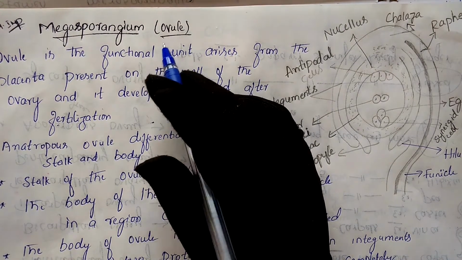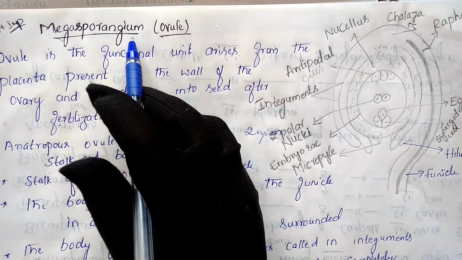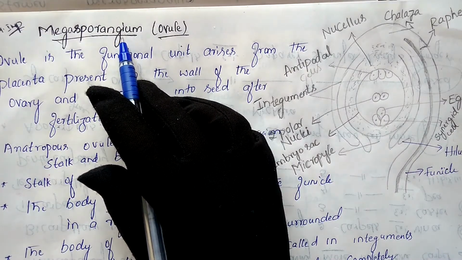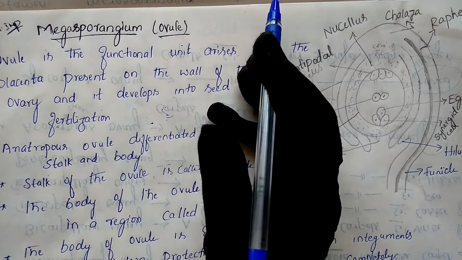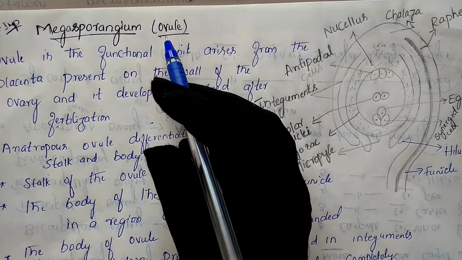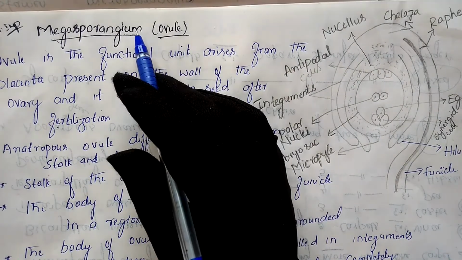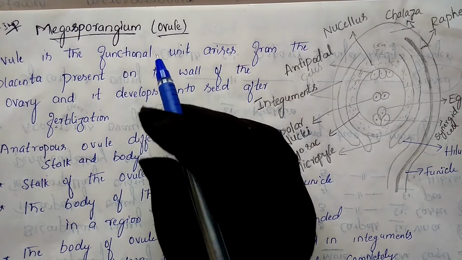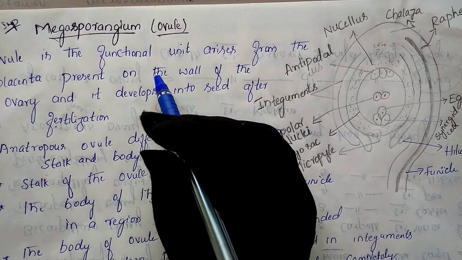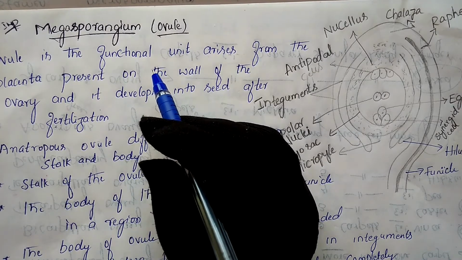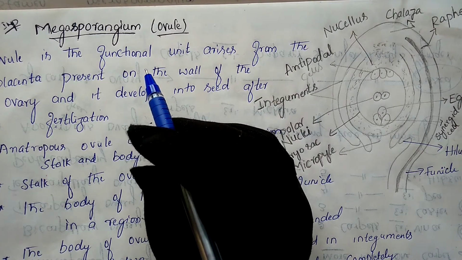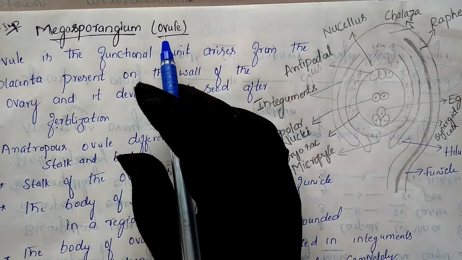So today's class, let us discuss that ovule which is present inside the ovary of the pistil. The ovule we also call a megasporangium, and this ovule later develops into the seed. Where is this megasporangium present? It is present inside the pistil, inside the ovary. Last class we discussed the stigma, style and ovary, and inside that ovary this megasporangium is present.